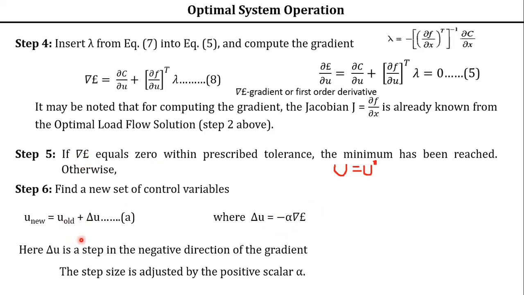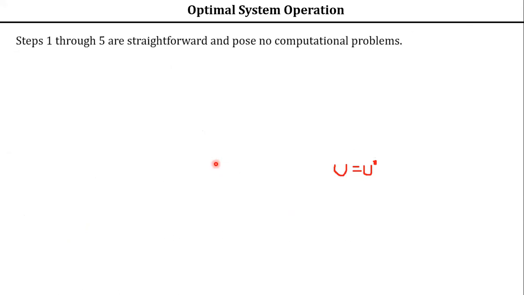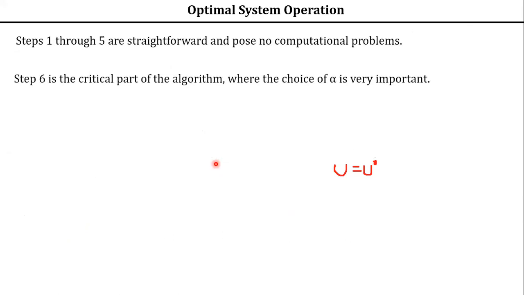Only here you have a problem, because you have to select the alpha value. Otherwise, till step 5, it is just a computational problem. Step 6 is the critical part, where the choice of alpha is very, very important.